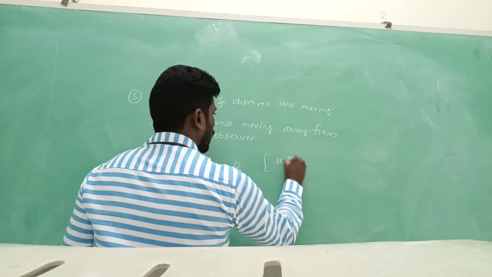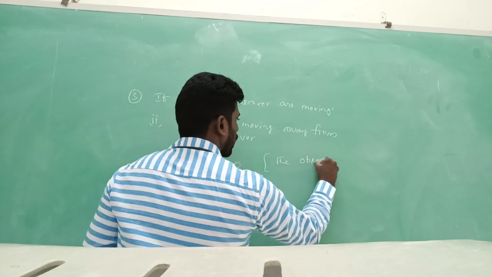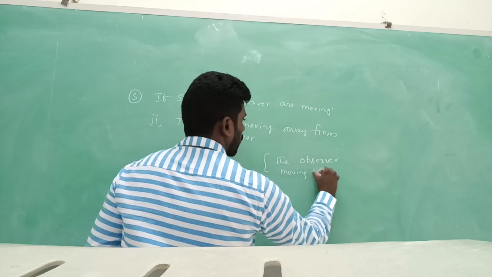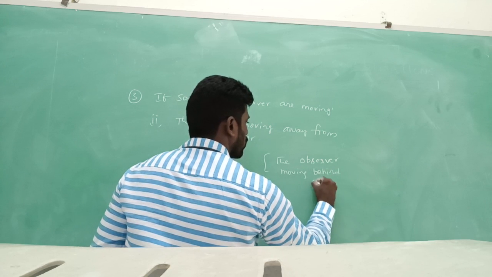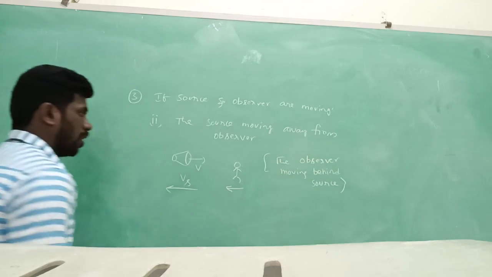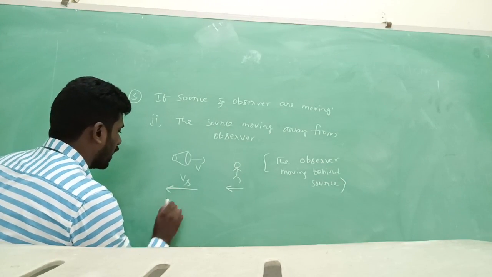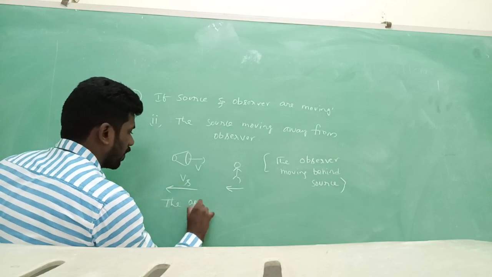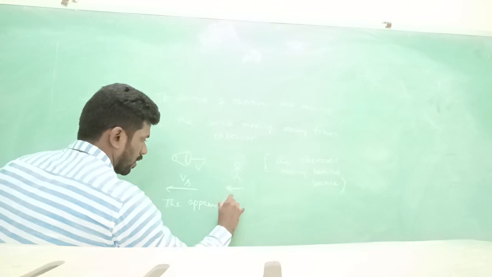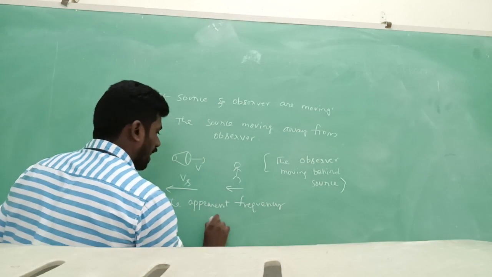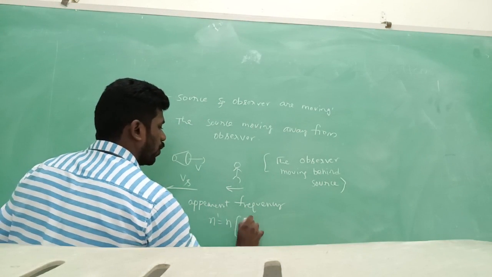See, the observer moving behind the source. See how the apparent frequency is here. The apparent frequency n dash equal to n into.